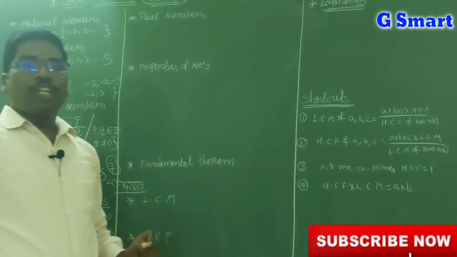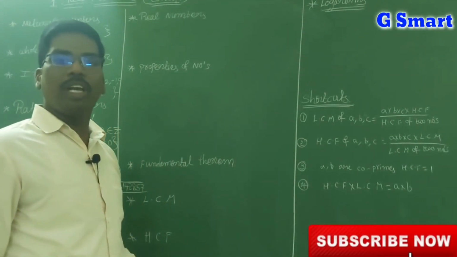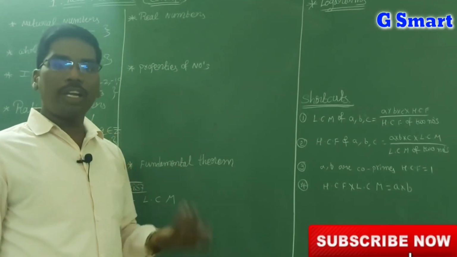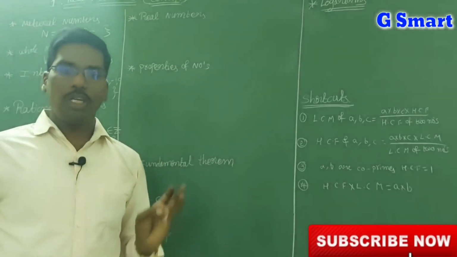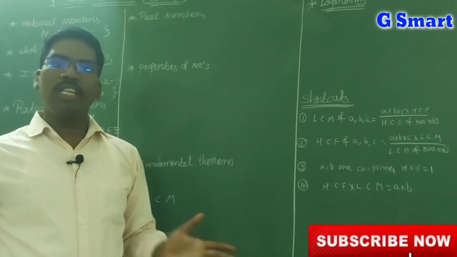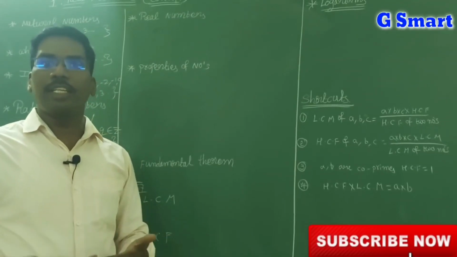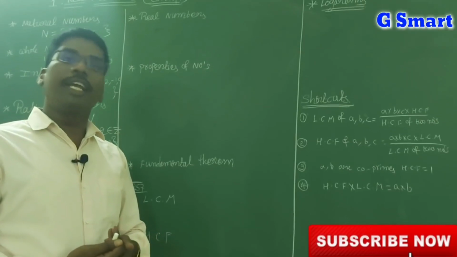A decimal which is non-terminating and non-recurring is called an irrational number. Example: 1.12, 123, 1234, 12345 and so on. Here it is non-terminating and not recurring, so that pattern does not repeat again. Those numbers are called irrational numbers.